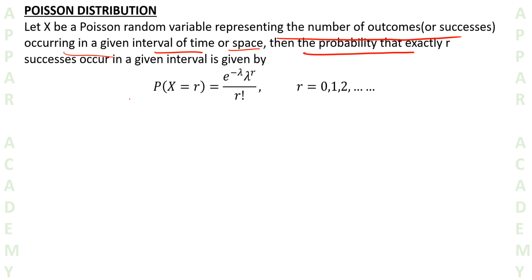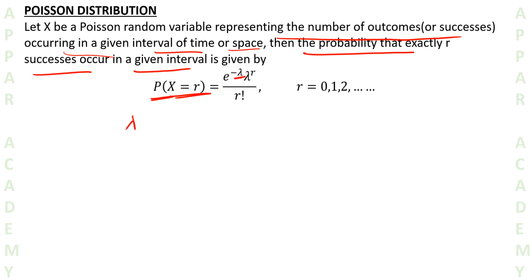Then the probability that exactly r successes occur in a given interval is given by P(X = r) = e^(-λ) λ^r / r!, where this is known as lambda, and r = 0, 1, 2 and so on. That is the number of successes.